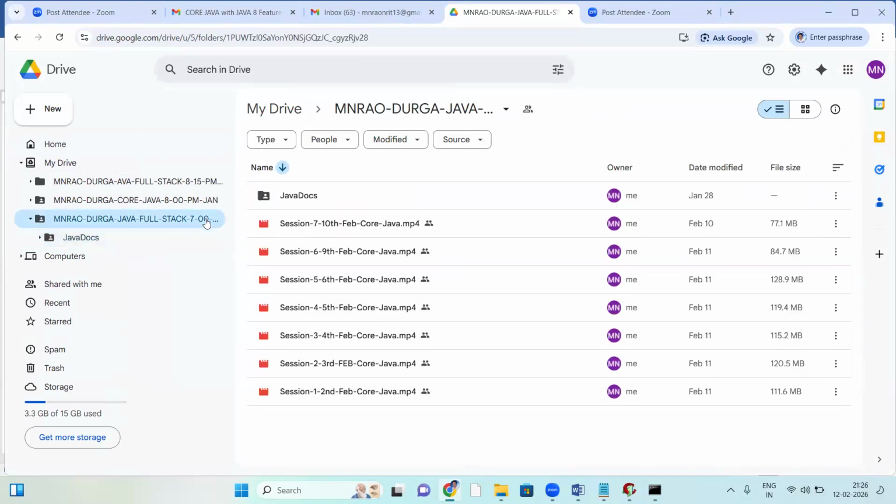Like that, I'm creating a drive for your batch also. One more interesting thing: the 7 o'clock batch is also merging into your batch. The 7 o'clock batch already has 15 members, so with yours it will definitely be about 25 members. It's a good batch, no doubt. I'll give the drive access to all paid students, taking email IDs from the online team.